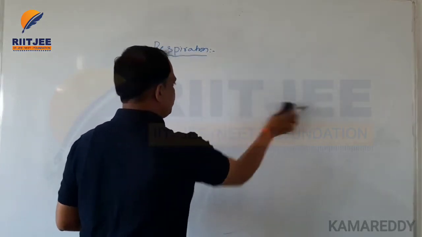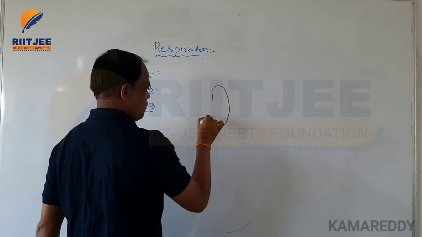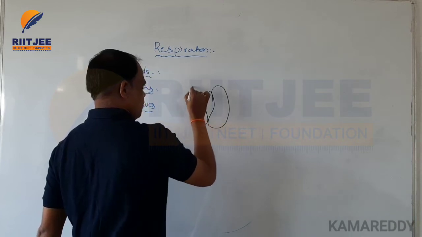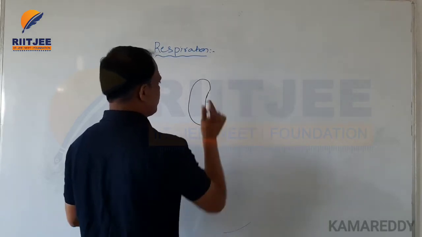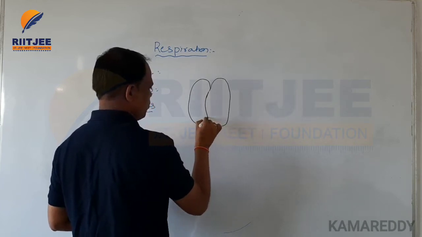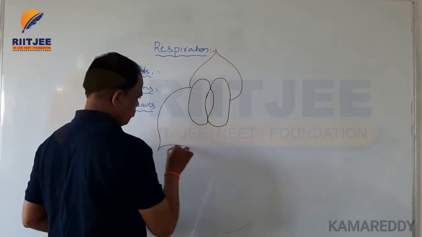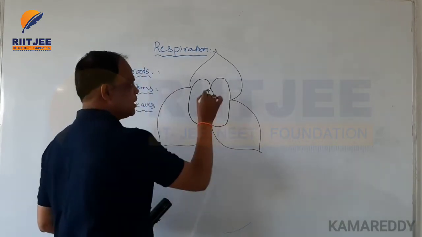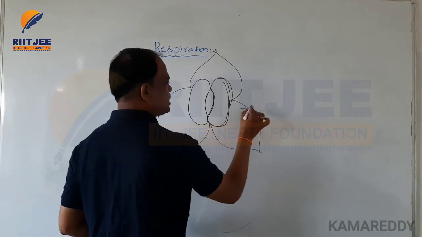I will draw here, right? And all the leaf systems can contain it. Right, this is the stomatal structure, and okay, these are epidermal cells.